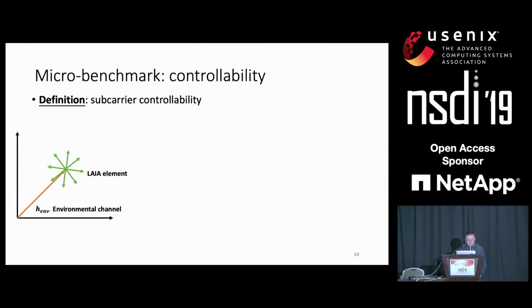The definition of controllability is defined here. Since each element can be shifted with a lot of different phase shifts, we can find the phase shifts that provide the highest channel signal strength and the lowest signal strength, and the controllability is defined as the difference between the minimal and the maximal signal strength.